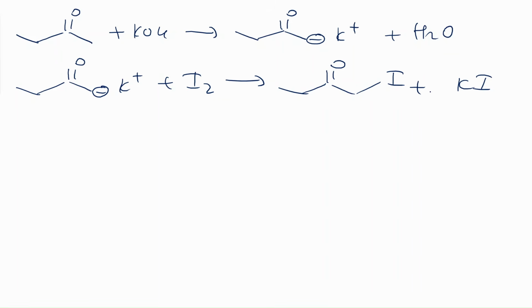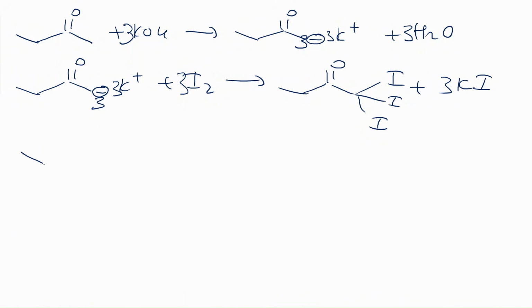But you need to repeat it 3 times. So you know what I'm gonna do? I'm not gonna be correct, honestly, but just to save space and time, I'm just gonna write 3 OH here, and I'm gonna put 3 minus here, and 3 potassium plus, and 3 H2O. And 3 minus here, 3 potassium, is gonna react with 3 iodine to form 3 C-iodine and 3 potassium iodide. So it's basically repetition of these 2 steps 3 times, but I just condensed it under one. Honestly, it does not make sense to write a negative at once, because that's not how it happens, but it's actually 3 times repetition of these 2 steps that I wanted to write together.